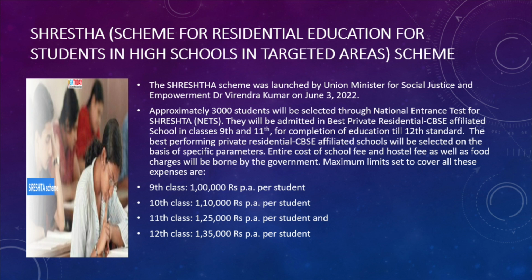The maximum limits are also given: for 9th class it is 1 lakh per student, for 10th class it is 1,10,000 per student, for 11th class it is 1,25,000 per student, and for 12th class it is 1,35,000 per annum per student. This is very important.